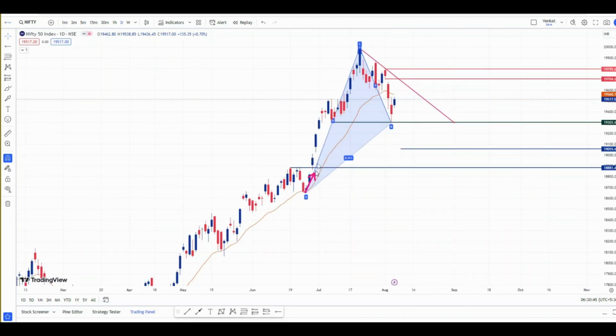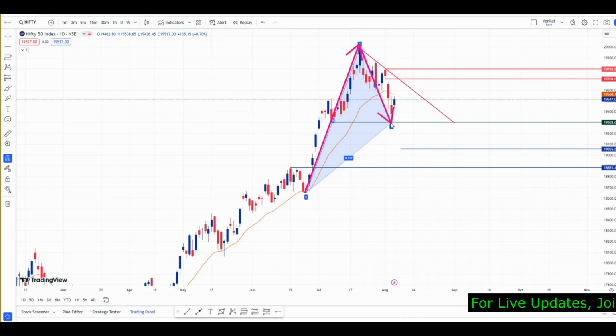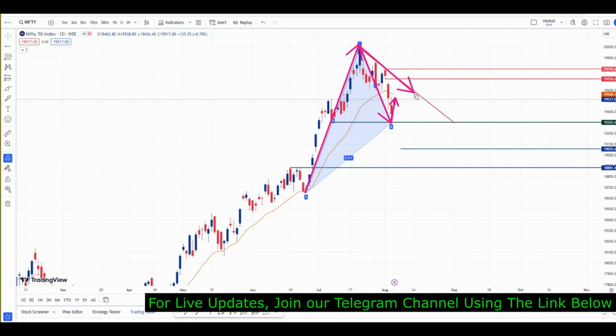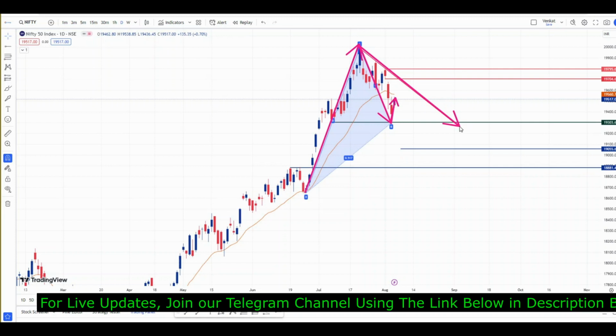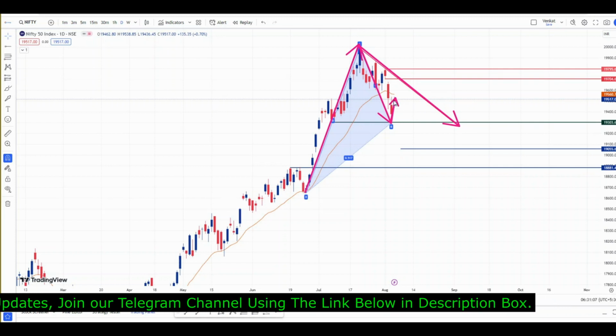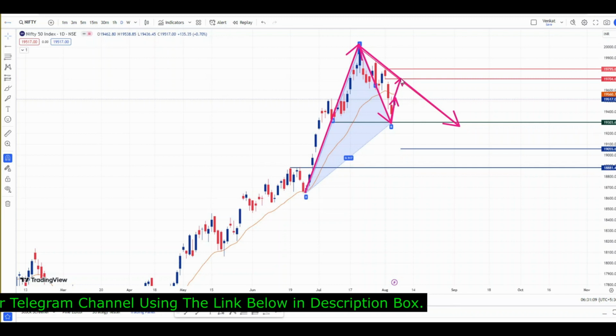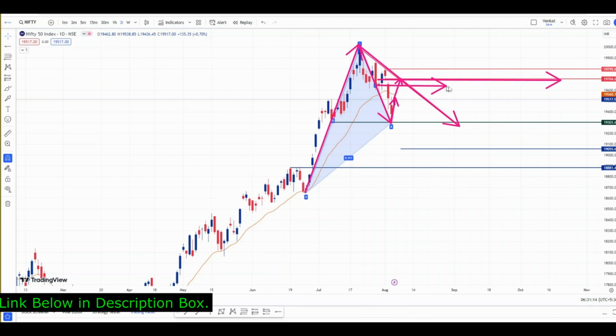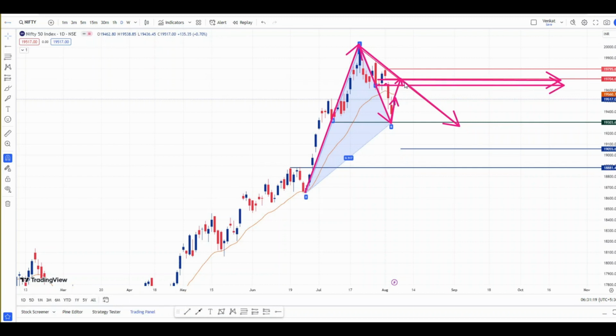For this impulsive move, we have seen a correction till here. This is 0.5% of this impulsive move. Exactly from the 0.5% only, we have seen a pullback now. This is not an impulsive move, this is a pullback. This downtrend line is holding Nifty's complete downtrend. So even if Nifty tests this level, what is the level? Which is near 19,700. So we can take it as 19,650 to 19,700. This complete area will act as resistance for Nifty in the coming days.